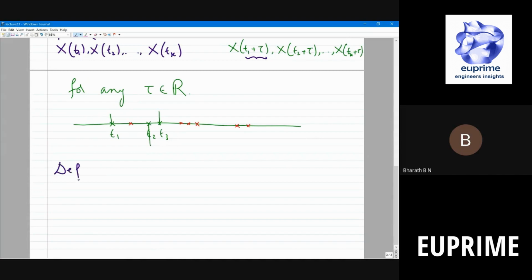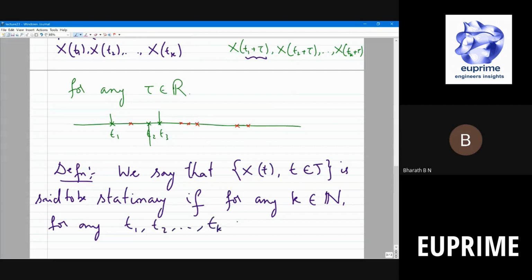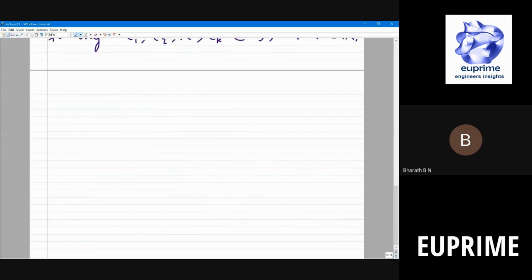Okay, so formally, how do you define this? We say that x of t, this is your stochastic process, t belonging to T, is stationary, or is said to be stationary, if for any k in N, for any t1, t2, etc., tk in the set T, for any tau belonging to R, the following holds.